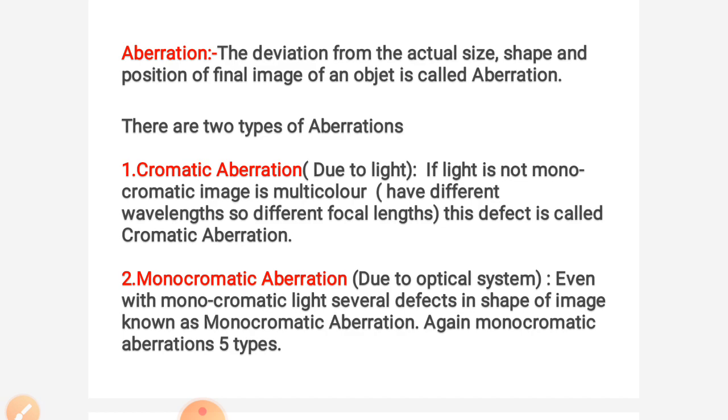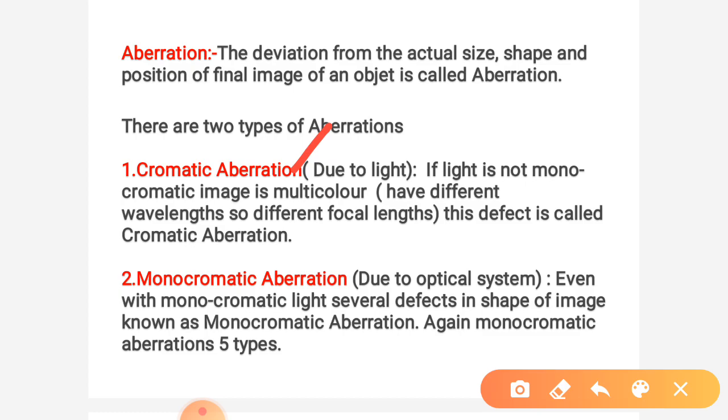Next, these aberrations are of two types. The first one is chromatic aberration, the next one is monochromatic aberration. Chromatic aberration is due to light.